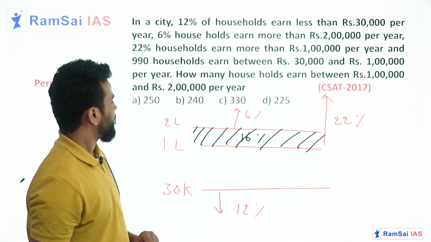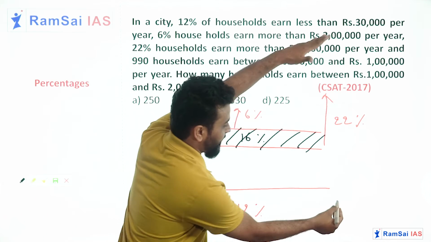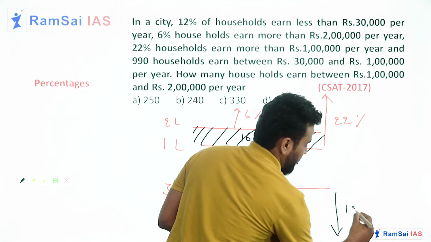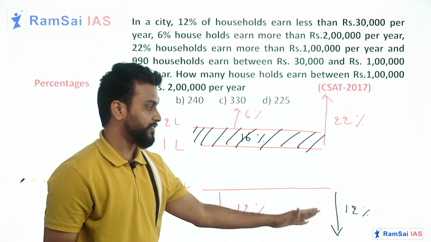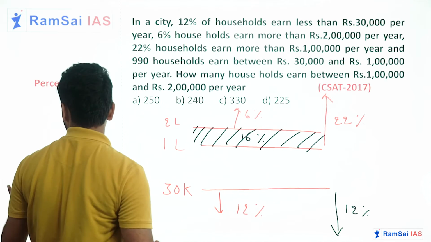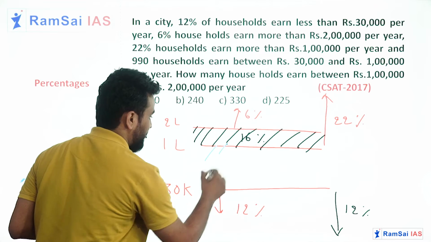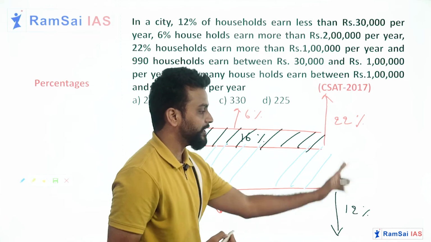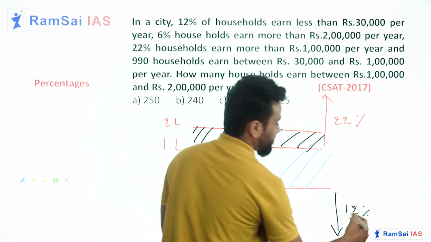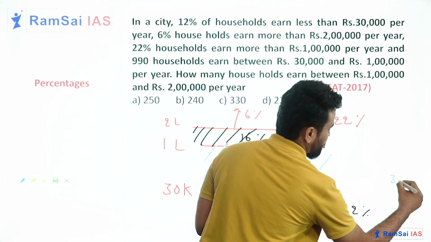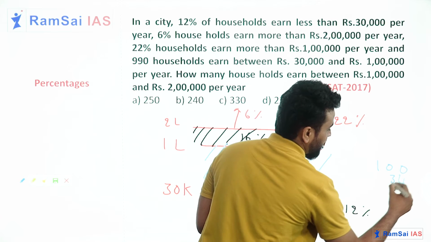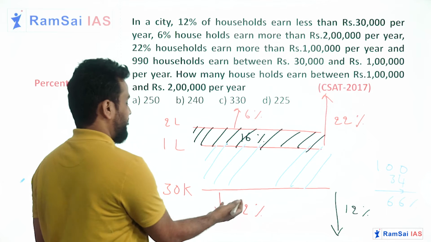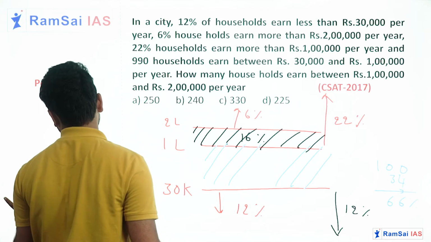Next, you see the above one is 22%, the below one is 12%. So above is 22%, below is 12%. So how much should this middle one be? Out of 100, subtract 22 plus 12. How much is it? This is 34. So subtract 34 from 100. Then 66% of people should be between 30,000 and 1 lakh.